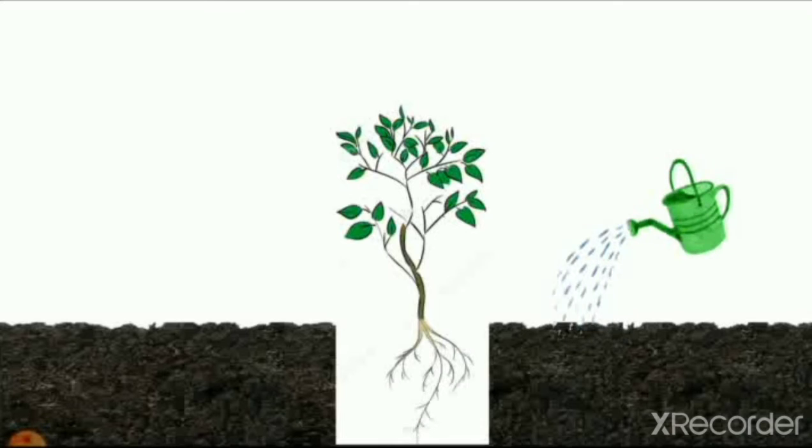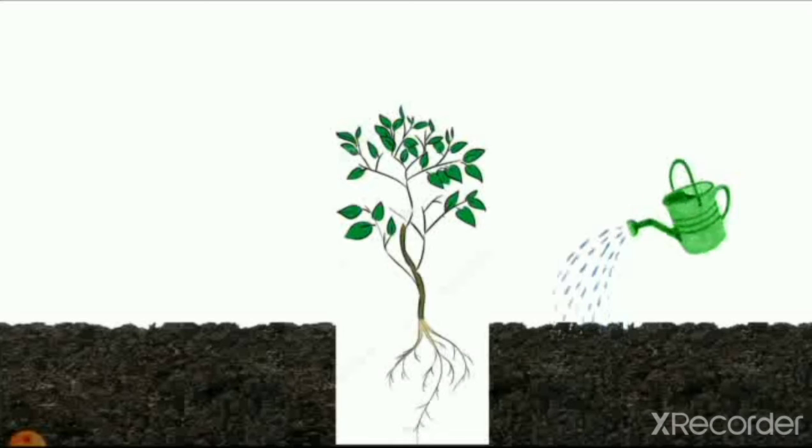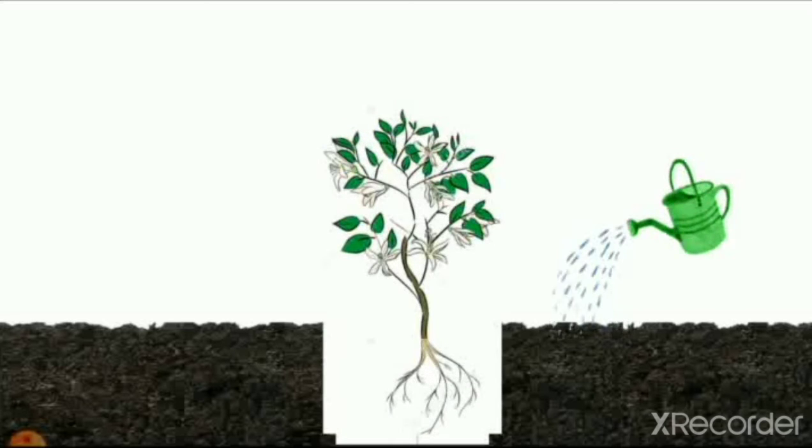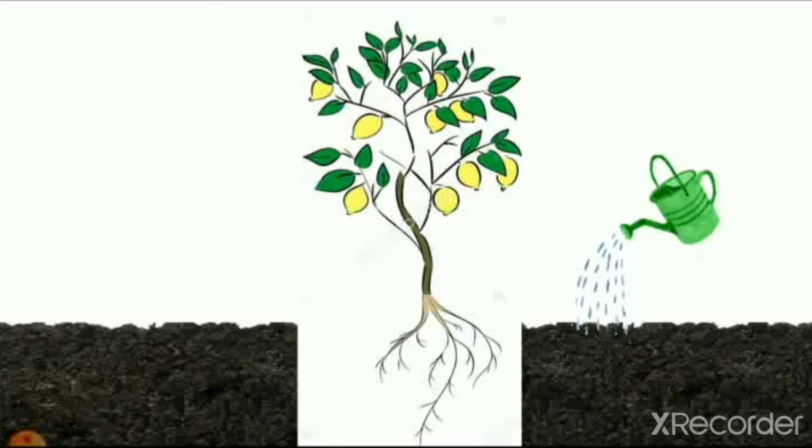Remember that it is a plant of lemon and we have to water it because the plant takes air from the atmosphere and sunlight from the sun. We have to water the plant every day. Then flowers start growing and flowers change into fruit.